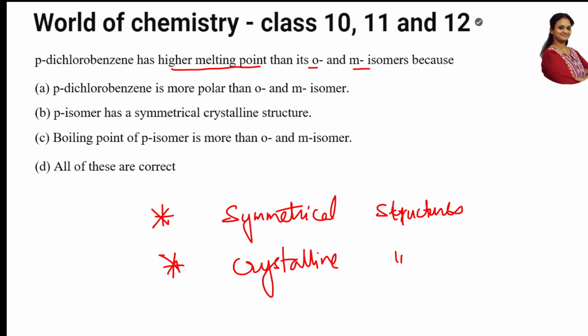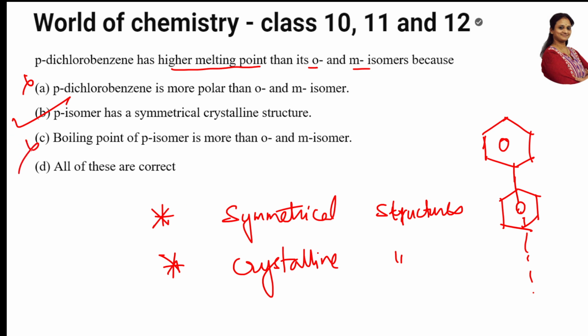Symmetrical and crystalline structures. Now, see the options. Para-dichlorobenzene is more polar than ortho and meta. That's not the reason. They have given the same thing again. Yes, para-isomer has a symmetrical crystalline structure. Perfect. Because of this, it fits into the lattice one after the other, so that it's very difficult for us to break the bond. The lattice is like this. So that's why. Boiling point, that's not the concept of melting.